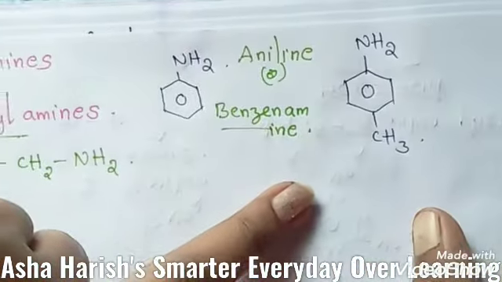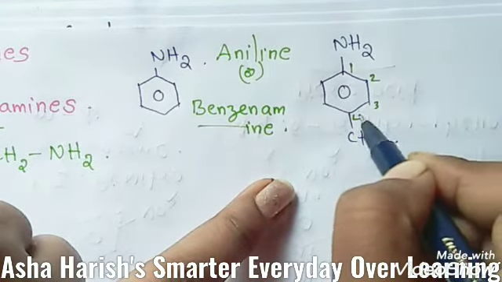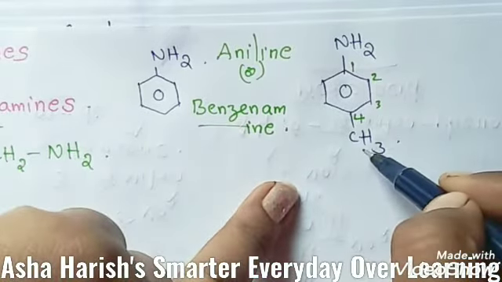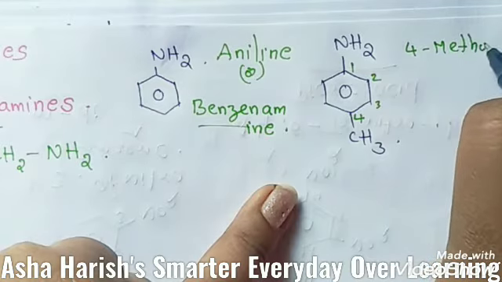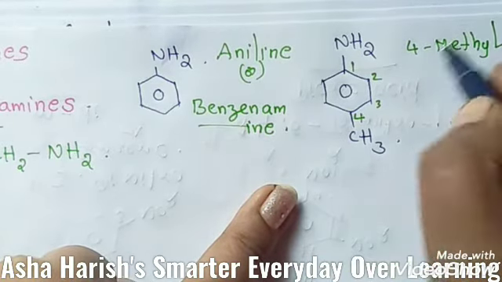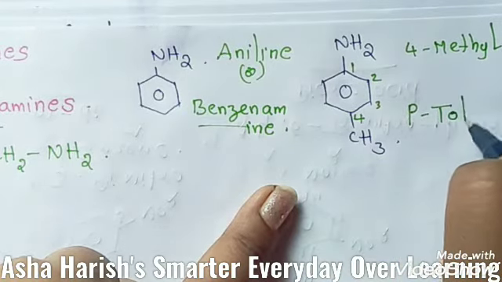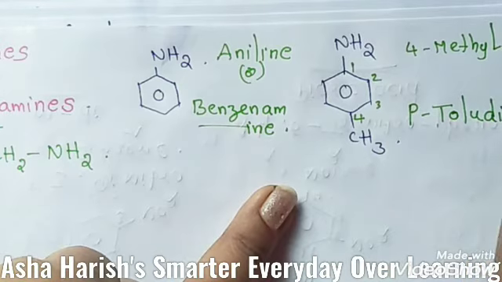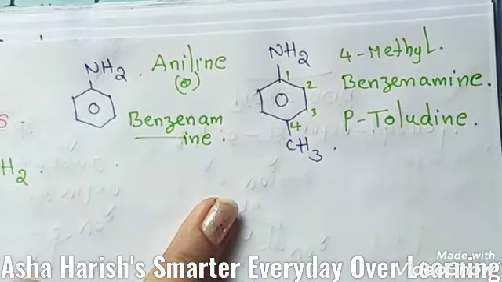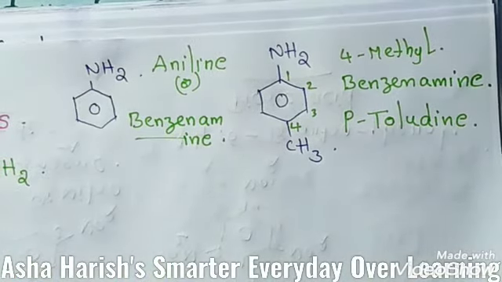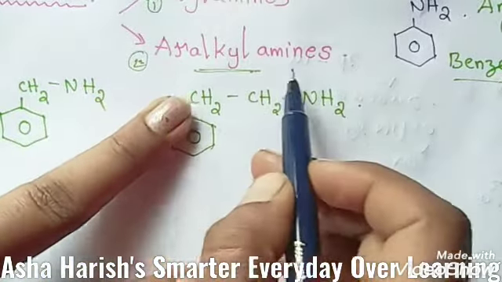Here students, in the second example I have written here, NH2 is the first position, then 2, 3, fourth position. At the fourth carbon a methyl group is located, so you can say 4-methyl benzenamine, same 4-methyl benzenamine, or we can say para-toluidine. This is about the first type, aryl amines. We have only 2 examples here. Now see the second type, aralkyl amines.